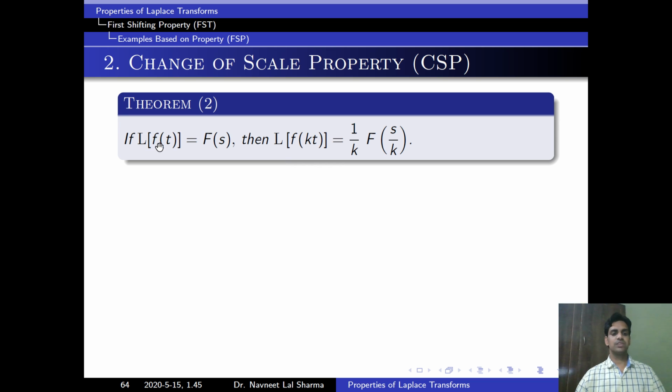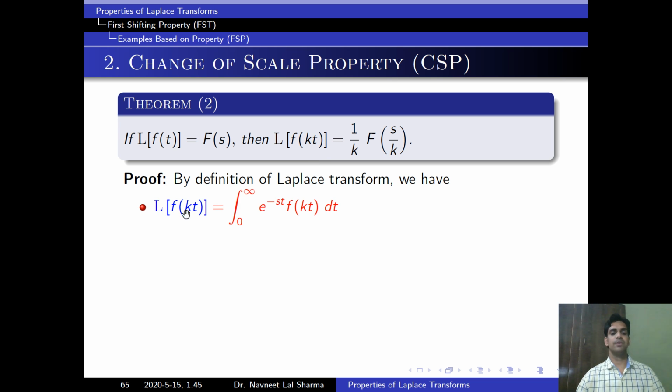If we know the Laplace of f(t), say F(s), and now we replace t by kt, then what is the Laplace of that function? The value of this function is F with s replaced by s by k, multiplied by 1 upon k. The proof of this theorem is also very simple and based on the definition of Laplace transform. Let's see.